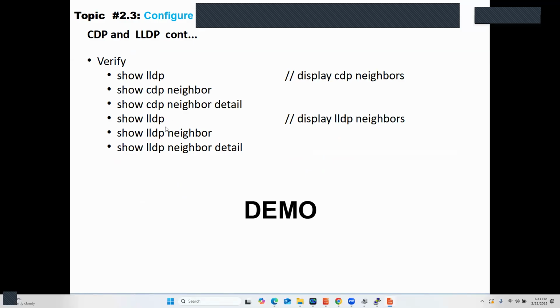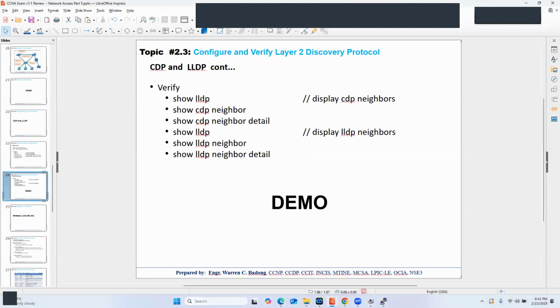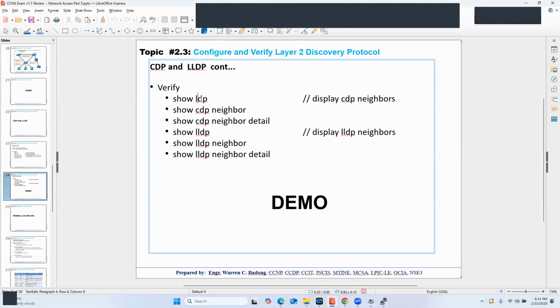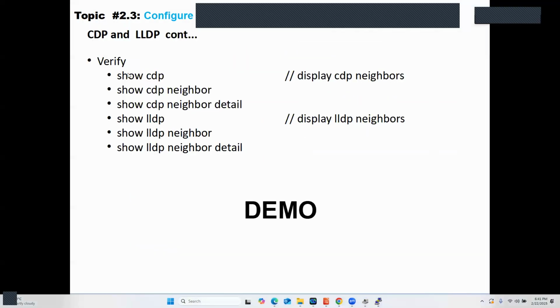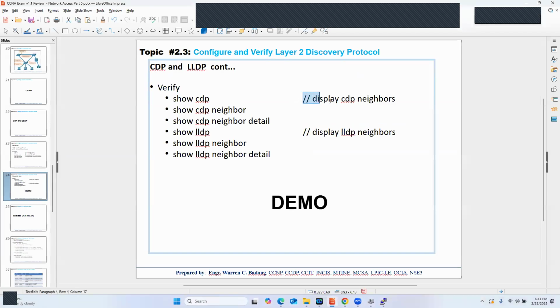For a while, I think there is some mistake in here. Ano ko lang. This should be CDP, because the other one is LLDP. We correct that. And if you want to see if CDP is enabled, then you can use the show CDP command. If you want to see neighbors, then that would be show CDP neighbor as well as show CDP neighbor detail.